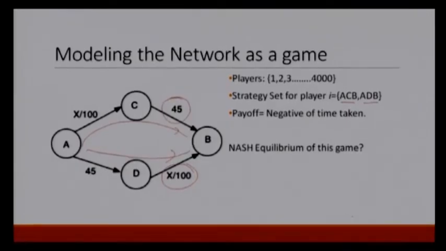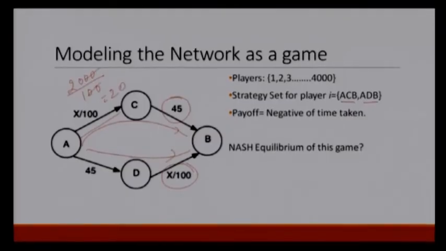Now, let us calculate the time taken by a motorist. Since there are 2000 motorists on this path, it is 2000 divided by 100. So, it takes 20 minutes from A to C and again 45 minutes from C to B. So, everyone on the ACB path takes 65 minutes.